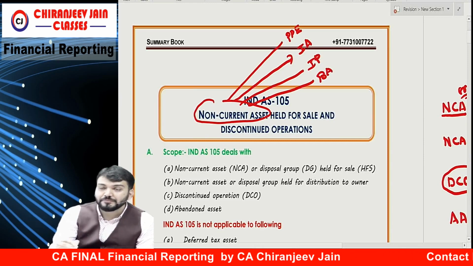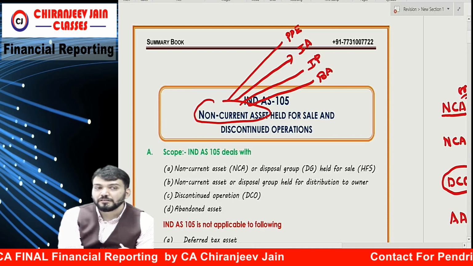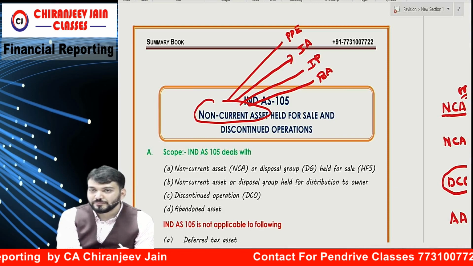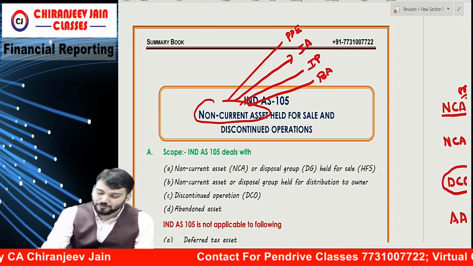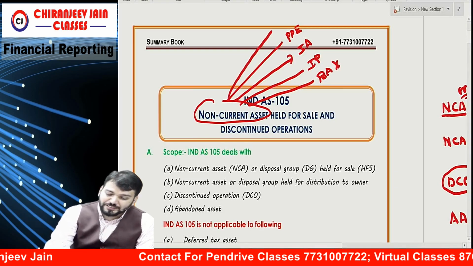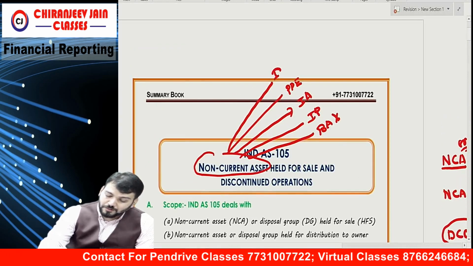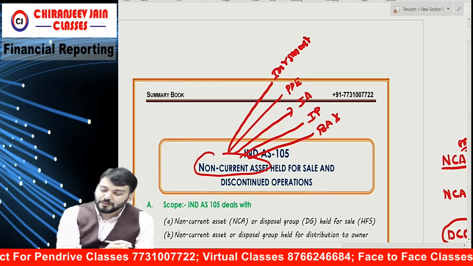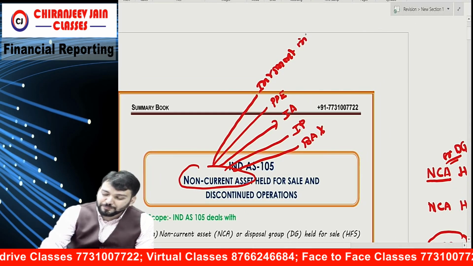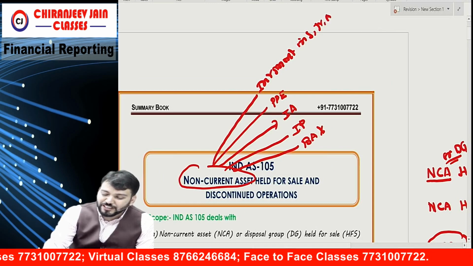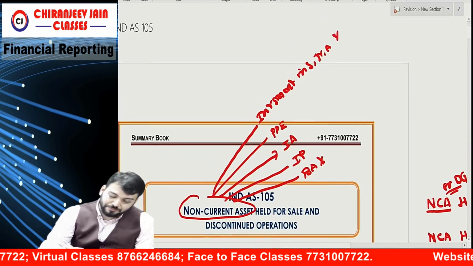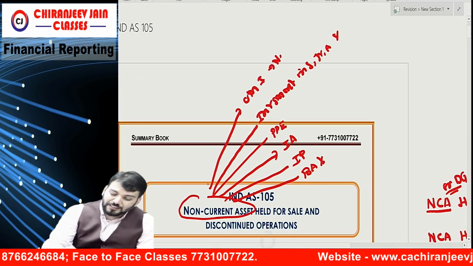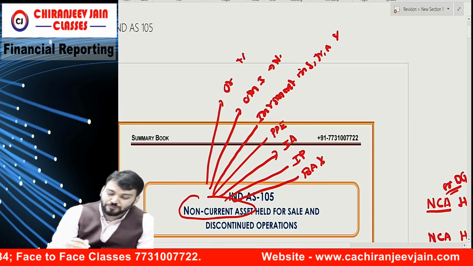Biological asset, no. Investment in subsidiaries, joint venture, associate, yes. Other investment, no. Other non-current asset, no.